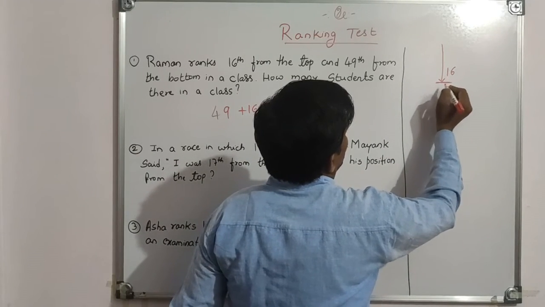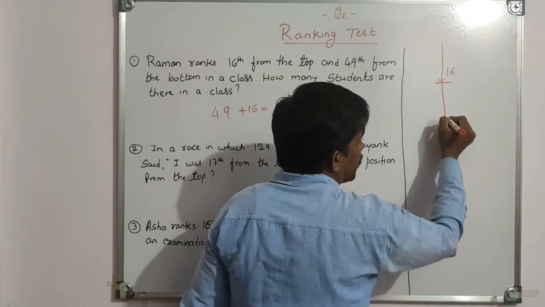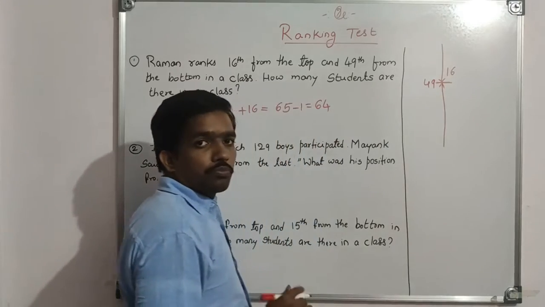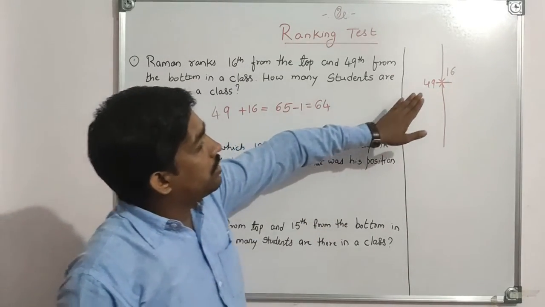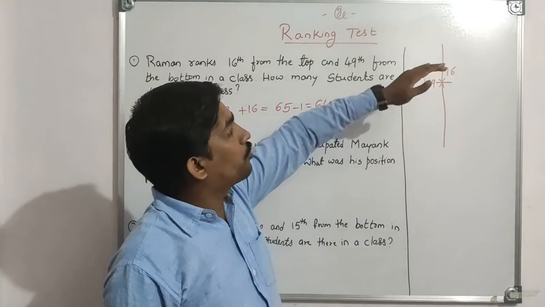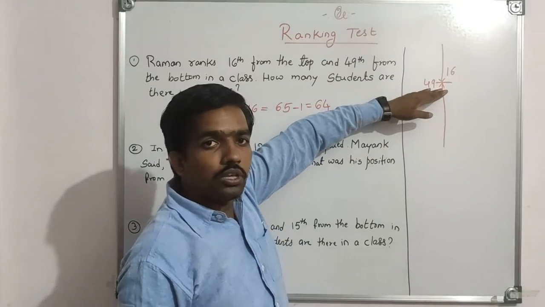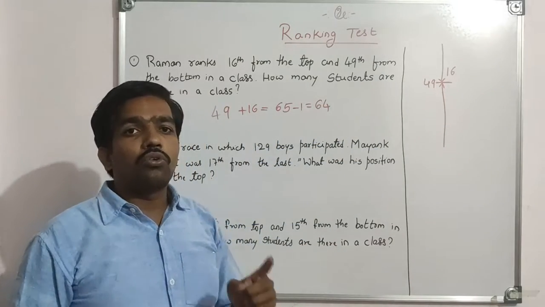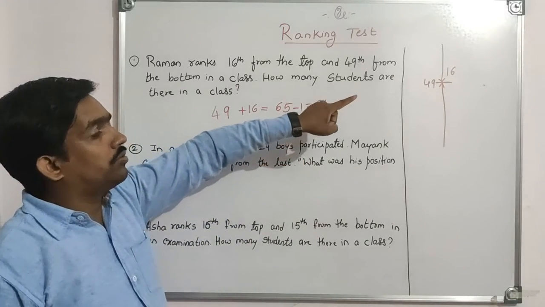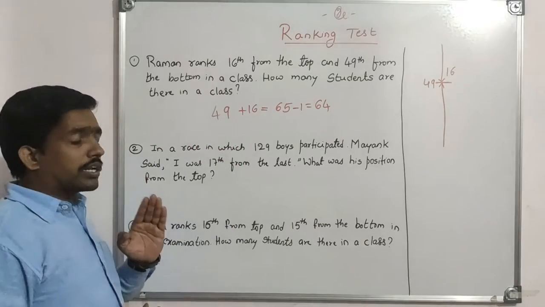So this is Raman's position from the top and we are talking about the same person. Okay. So 49th from the bottom. In this diagram, see this diagram. Here we are talking about the one person and from the bottom also he is included. Top also he is included and from bottom also he is included. That's why always you have to count one person as only one time. That's why we have to subtract 1 here because we counted him 2 times, from the top as well as from the bottom. Okay.